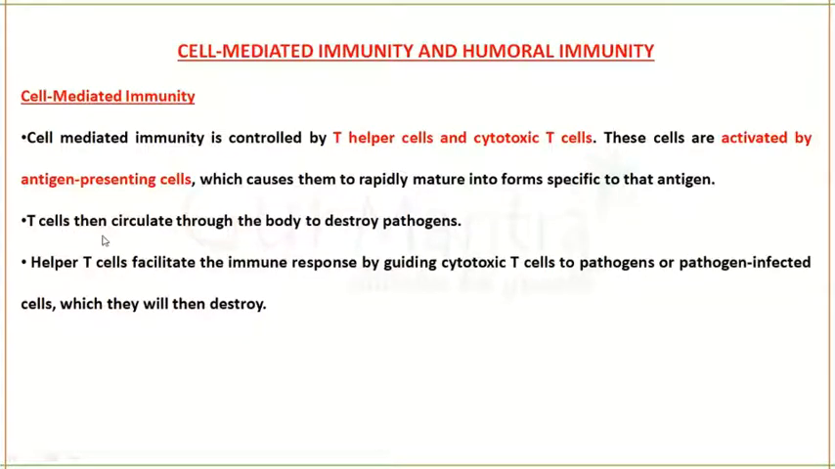The T cells will circulate throughout our body to find the pathogen and destroy it. The helper T cells facilitate the immune response by guiding the cytotoxic T cells to the pathogens. So these helper T cells, or TH cells, will guide the TC cells towards the pathogen to destroy the pathogen infected cells or the pathogen itself.